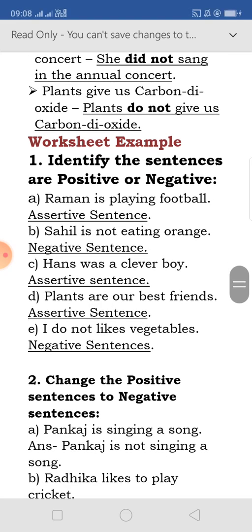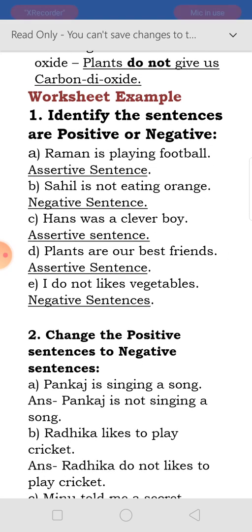Now I have given some examples of worksheet. Next we have to do the worksheet. Identify whether the sentences are positive or negative. See, assertive sentence and positive sentence are the same. So we can write assertive sentence or we can write positive. Where it is positive, we have to write positive, but I have written here assertive. You have to write positive, or if you write assertive, that will also be correct. Raman is playing football. This is an assertive or positive sentence. We can say it is positive.